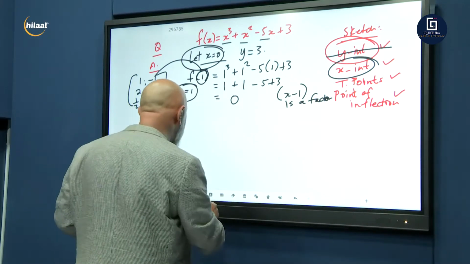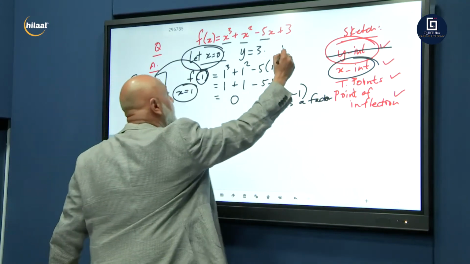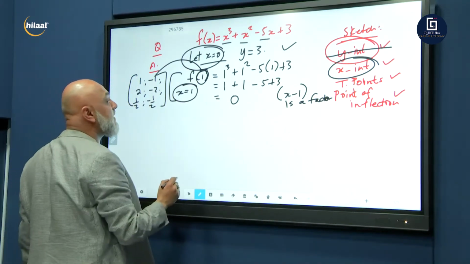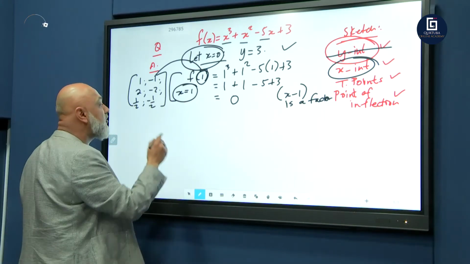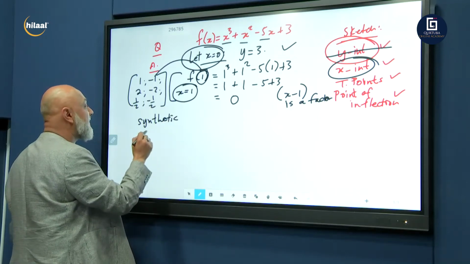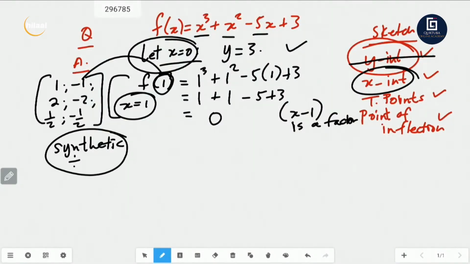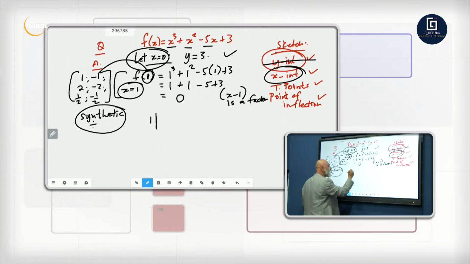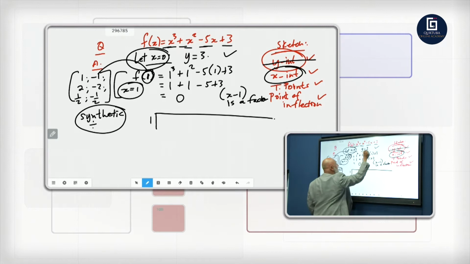So, step number 1, let x equal to 0. Step number 2, the factor and remainder theorem. Step number 3, we use what we call synthetic division. Don't use long division. Use the shortcut, synthetic division. We take this 1 that we found and put it outside. We put all our coefficients, 1, 1, minus 5, 3. It must be in descending order: 1x cubed plus 1x squared minus 5x plus 3.